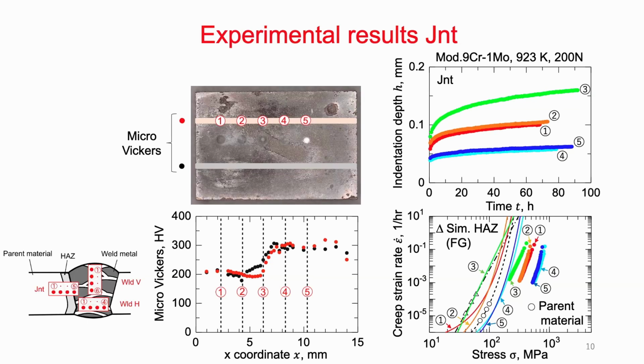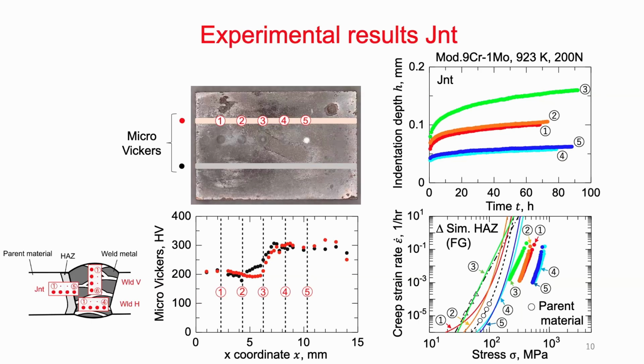1 and 2 are the parent material. 3 is the heat affected zone. 4 and 5 are the welded metal. Okay, let's look at the results. This is the indentation depth and time. 1 and 2 give a similar trend.